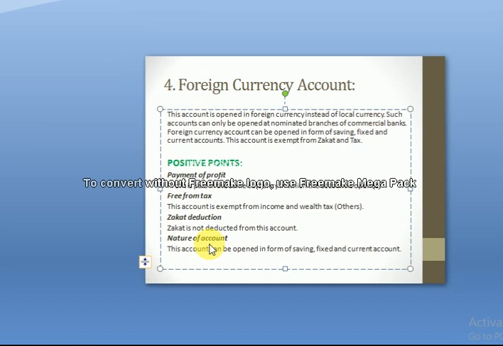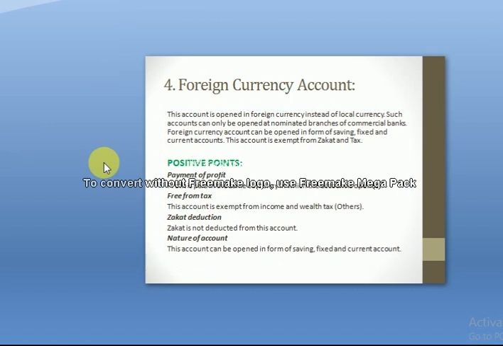Then the nature of the account. This account can be opened in the form of any account. If you are not interested in interest, you can open it as a current account. You can open it as a saving account, as a fixed deposit account, or as a profit and loss sharing account. It means there are no restrictions. So these are the positive points of these accounts.